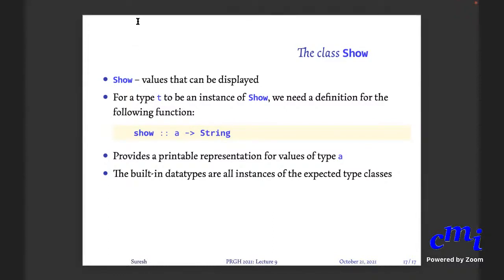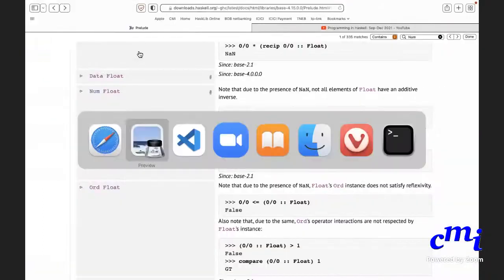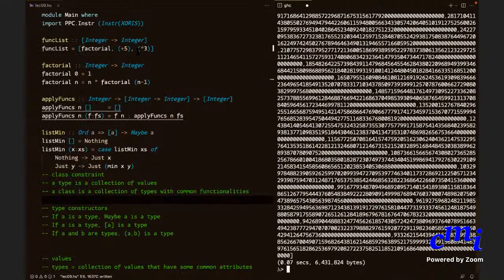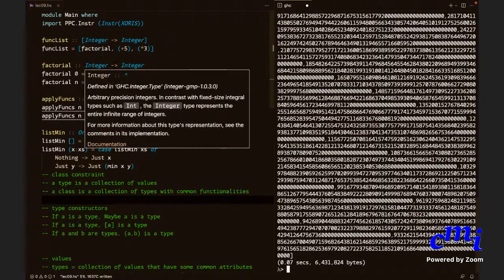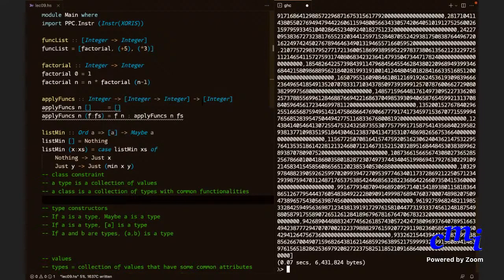Yes, sir, I had a question. In the code for the factorial, the class constraint was Eq a, comma. I had then removed it later. At some point of time it was there, then I removed it. Your question is, was that putting two class constraints on a?